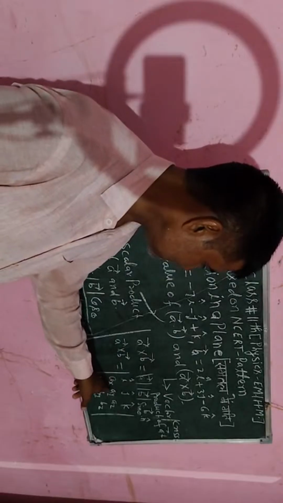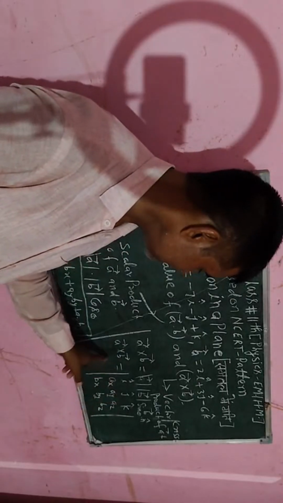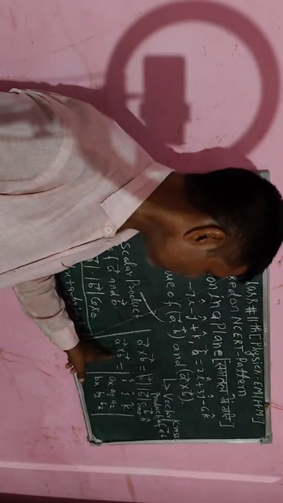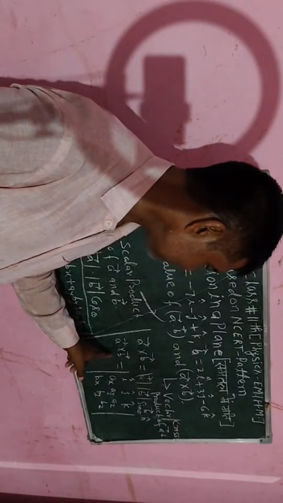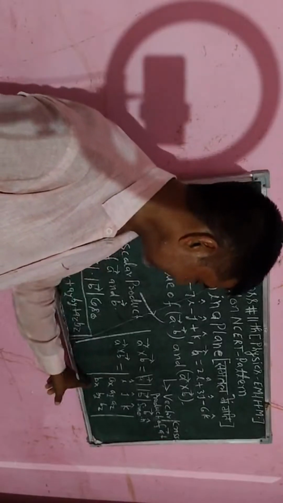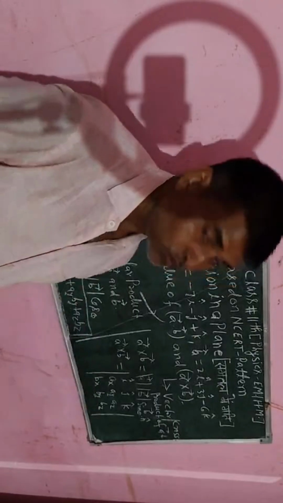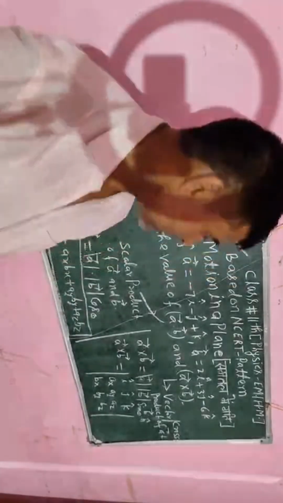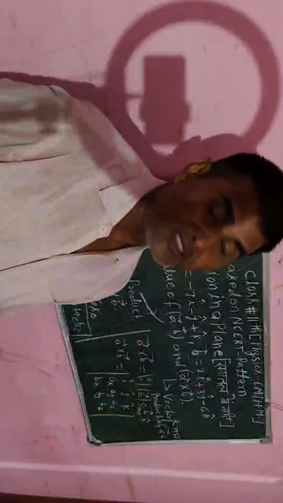So ax, ay, az I have written here. Similarly I will take vector b. So all coefficients of vector i cap, j cap and k cap I will write here like dx, dy and dz. So I will use the concept of determinant to find the value of this determinant.